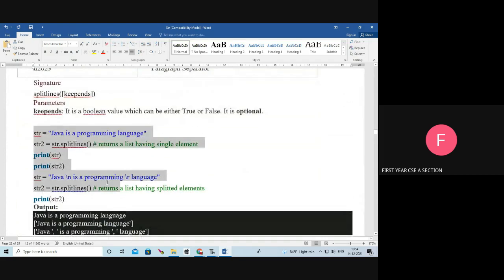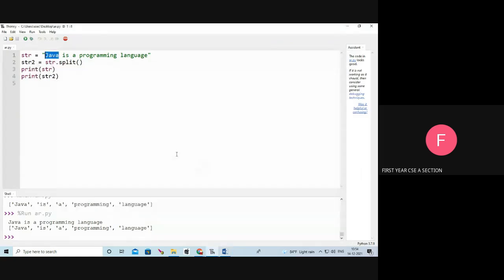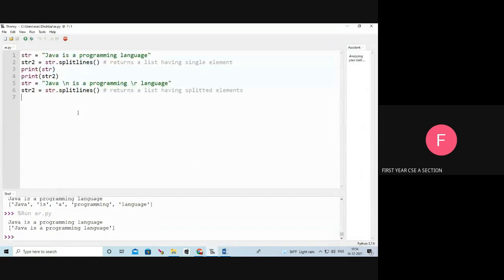Next we will see one example for splitlines. See, str equal to Java is a programming language. str2 equal to str dot splitlines. I am going to print the str. See the output. There is only one line, so it is displayed as Java is a programming language.